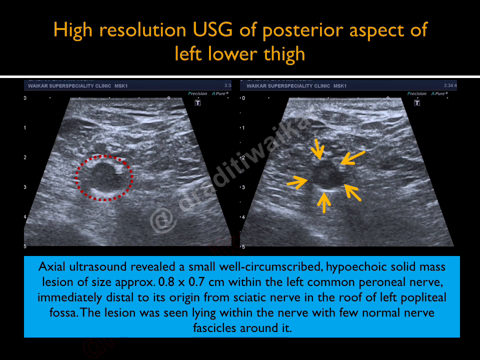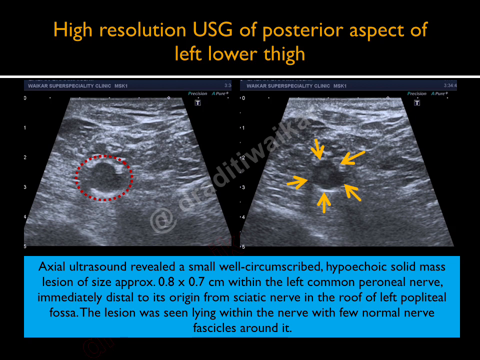To my surprise, what I noticed was this: this is an axial ultrasound image which is showing a small, well circumscribed hypoechoic solid mass lesion which measures around 0.8 to 0.7 centimeters in the cross section, which was located within the left common peroneal nerve, immediately distal to its origin from the sciatic nerve in the roof of left popliteal fossa.